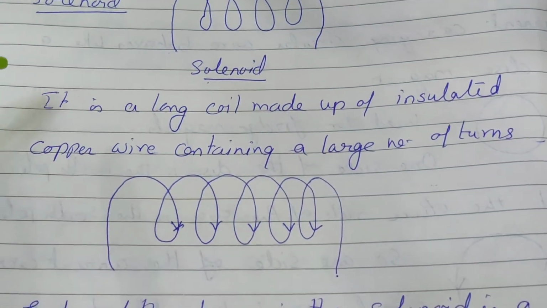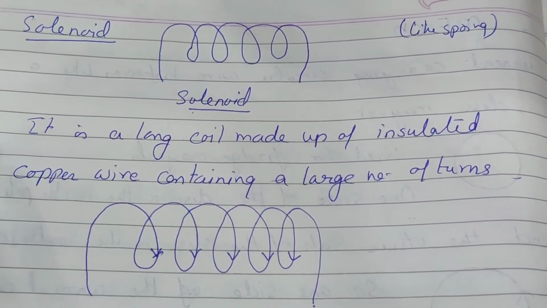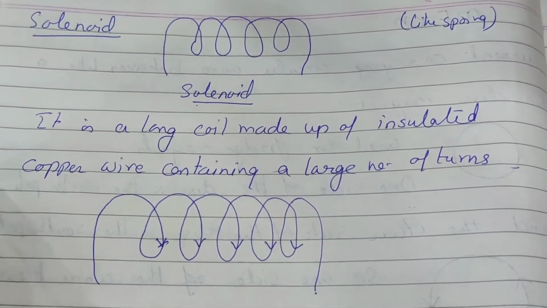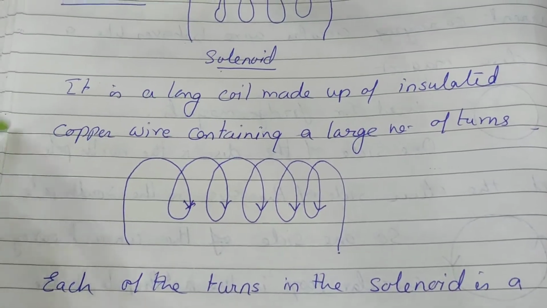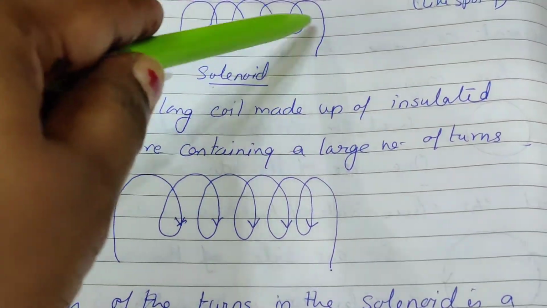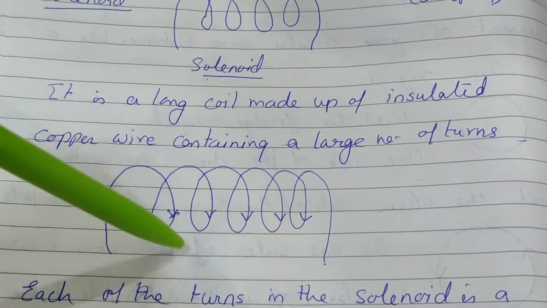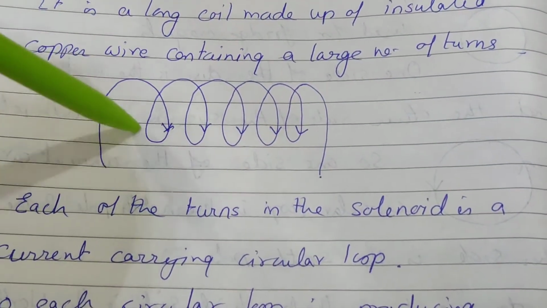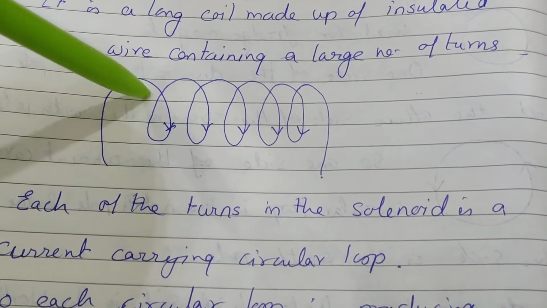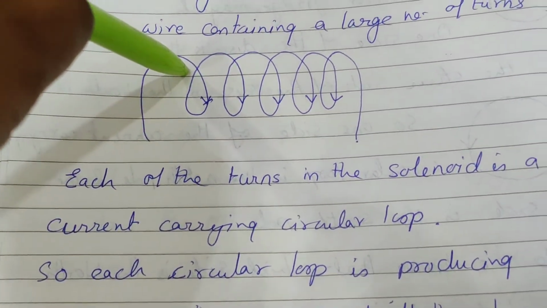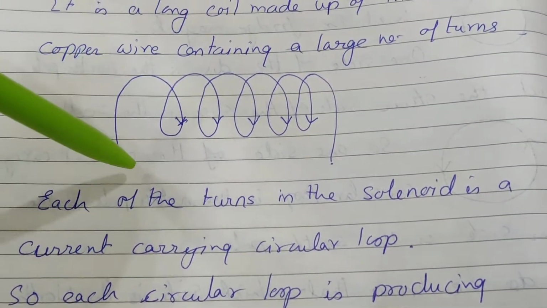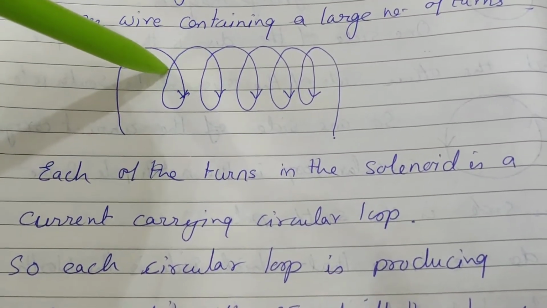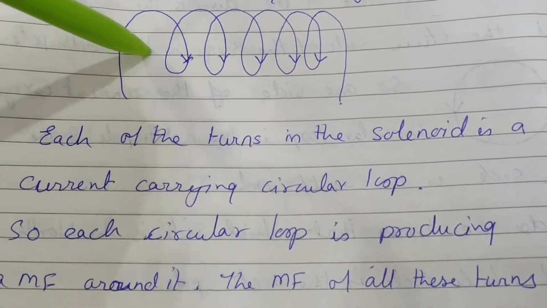So we can say that it is a long coil made up of insulated copper wire containing a large number of turns. A simple wire having a number of turns is known as a solenoid, and each turn in the solenoid is a current carrying circular loop. Each of the turns in the solenoid is a current carrying circular loop.